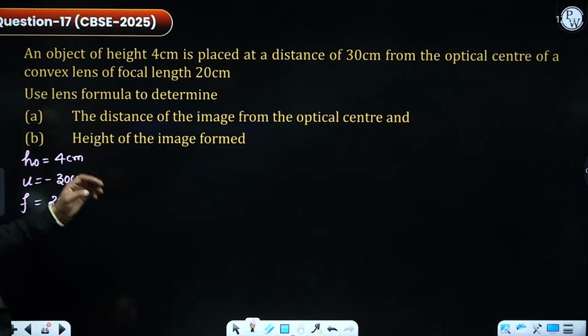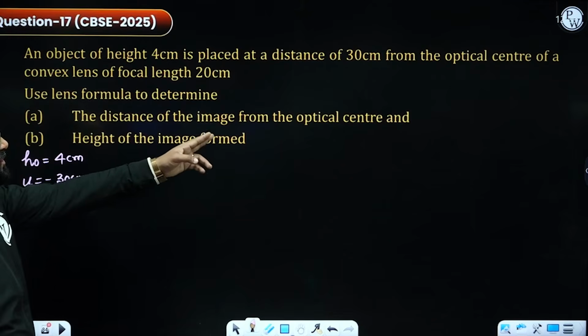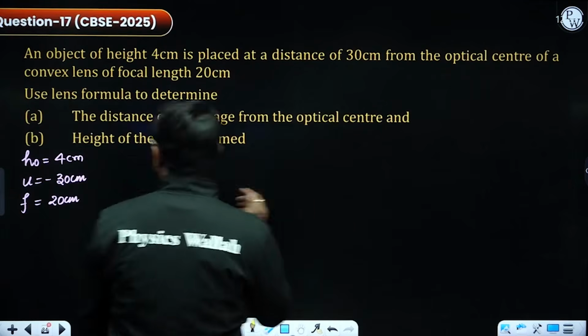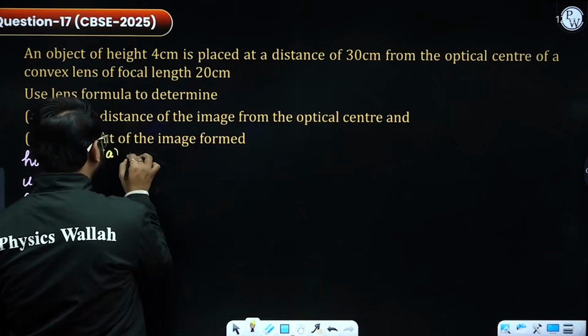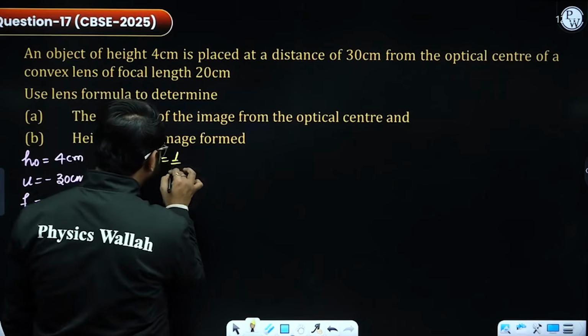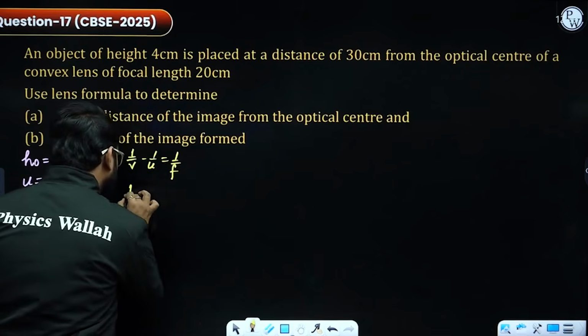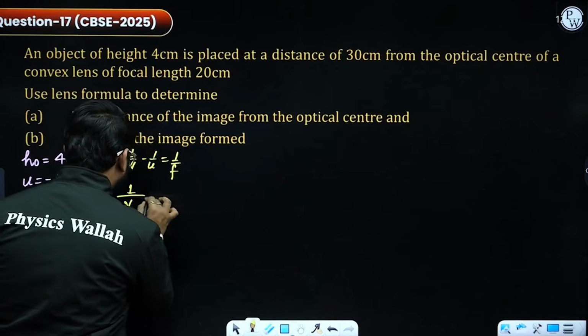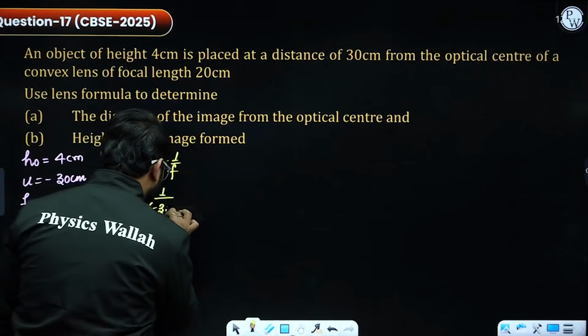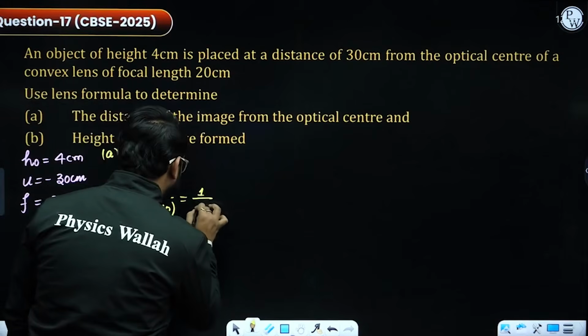Using the lens formula, find the distance of the image from the optical center. They asked me to find the image distance. Okay, do it. So 1 by V minus 1 by U equals 1 by focal length. So 1 by V I need to calculate. Object distance is already given, that is negative 30, and the focal length is given as 20.